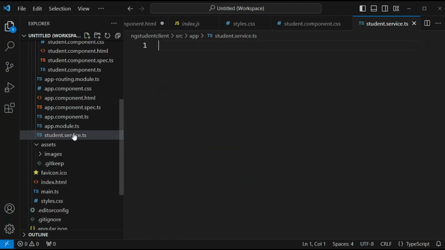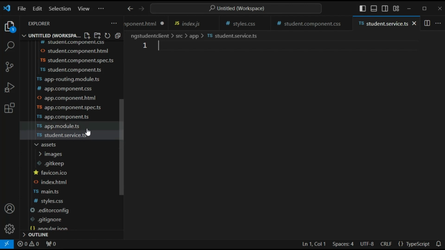This is the service that will communicate with the other APIs and then provide the data to our Angular application. It will be an intermediator for our Angular application.